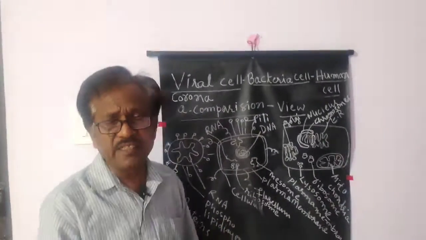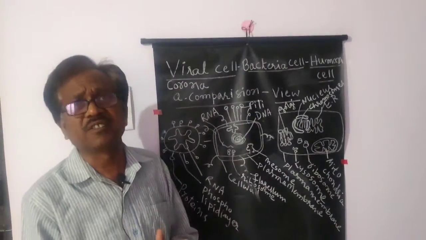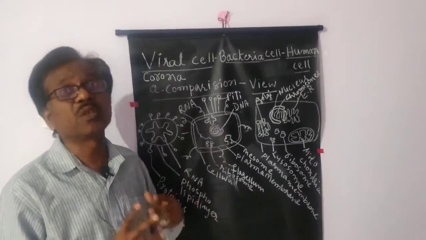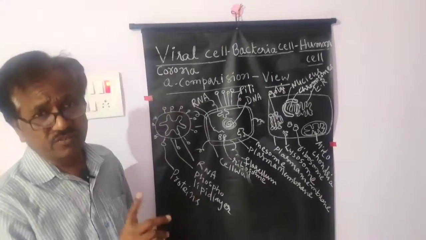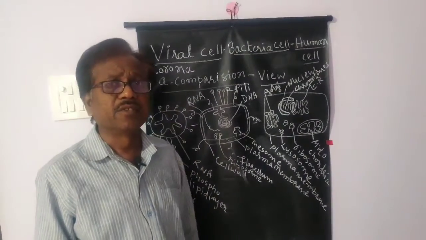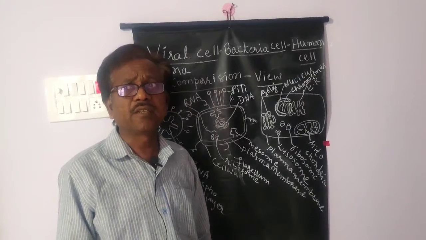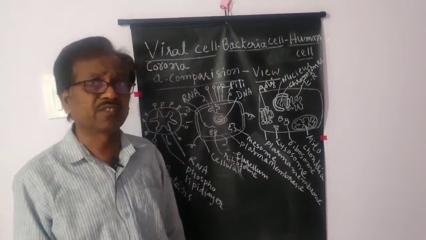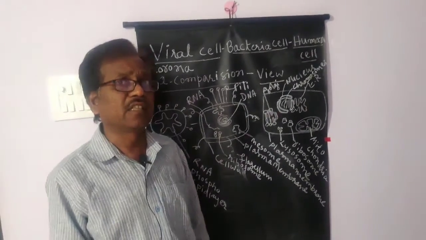That's why cell is considered as a unit of metabolism, unit of structure and unit of function. Okay, so this is called as a cell theory. Cell is called as a unit of structure and unit of function. Then this is called as a cell theory.